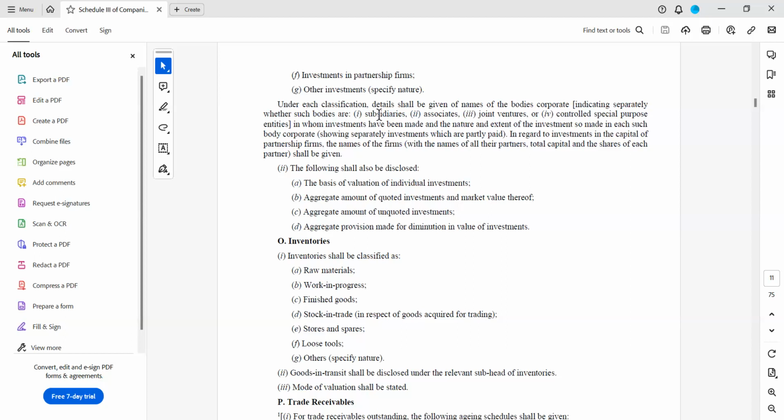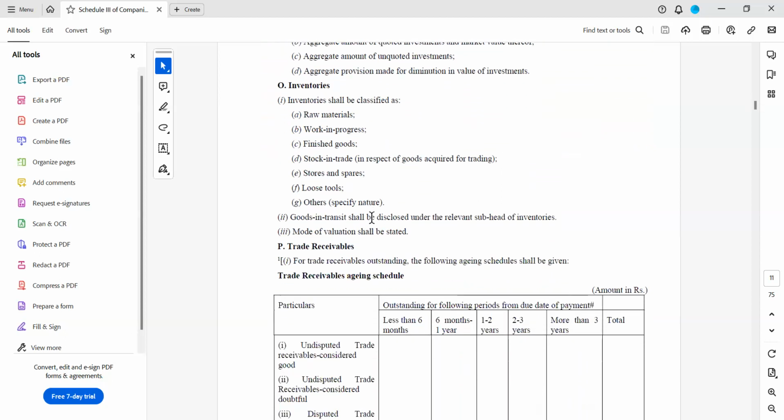Under each classification, details should be given of names of the bodies corporate separately, whether subsidiaries, associates, joint ventures, controlled special purpose entities. So if there are any related parties in this, you have to specify. The basis of valuation of individual investments shall also be disclosed. We have discussed this in long-term investments, so the same way you have to disclose here also.